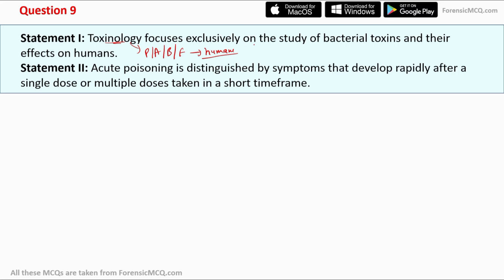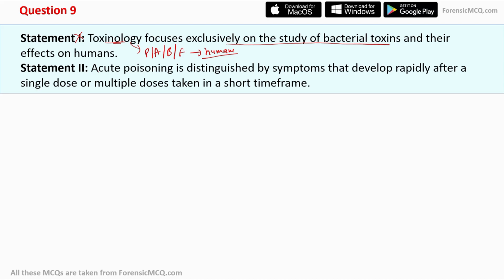So let's take the statement first. Toxinology focuses exclusively on the study of bacterial toxins. So it says exclusively the study of bacterial toxins. This makes statement first wrong, because it is not exclusive to bacteria but also covers plants, animals, and fungi. So statement first is a wrong statement.